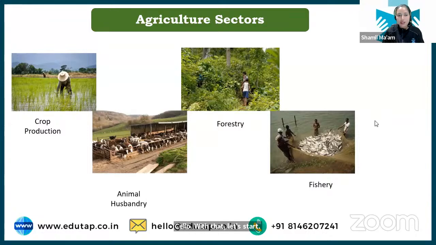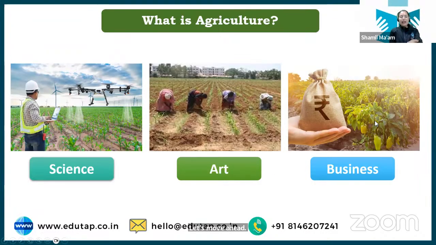Let's move ahead. So we were discussing agriculture. I have told you from where this agriculture term has been derived. Now we will understand the definition of agriculture. How we can define agriculture.